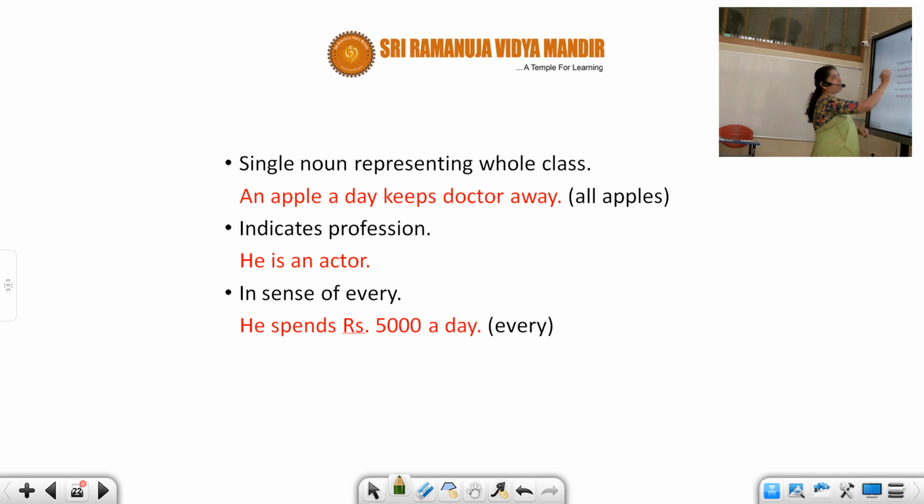Next one is single noun representing whole class. An apple a day keeps the doctor away. So I'm talking about the entire category of apples, meaning all the apples are good to eat. Indicates profession. He is an actor. I am a teacher. In the sense of every. He spent rupees 5,000 a day. Matlab every day. Each day he will spend 5,000 rupees. So like this, you have particular rules. Remember, students, you have to be thorough with those rules. Then only you will be able to insert or omit your articles. Otherwise, it's very, very difficult.